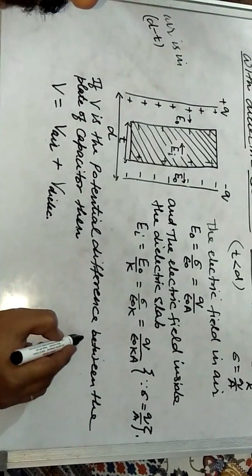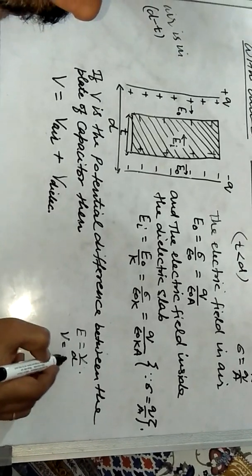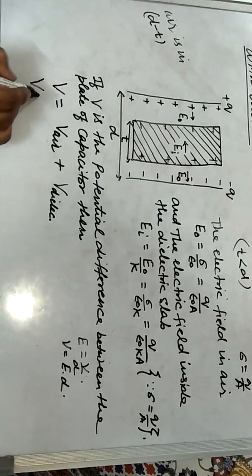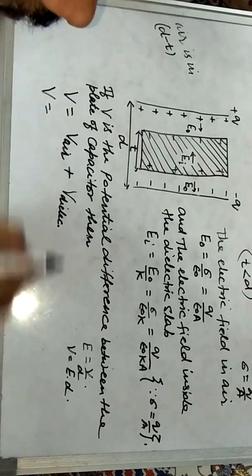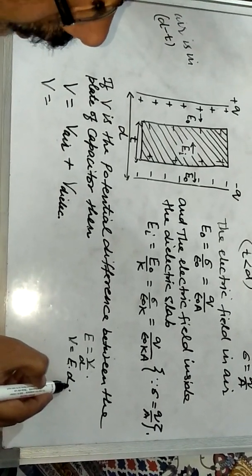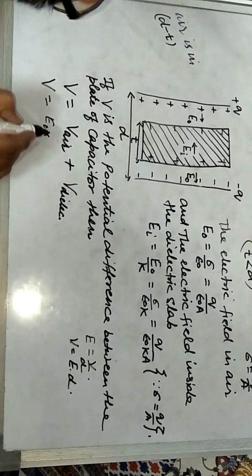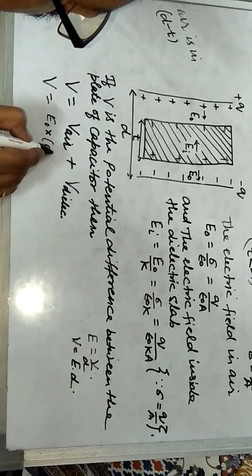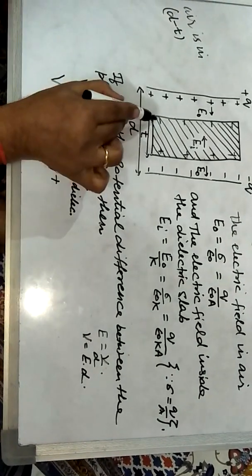I hope all of you know the formula: E is equal to V by d, so V is equal to E into d. It means the total potential difference V across the plates of a capacitor, V in air, means E in air into the distance of the air space. E in air is E naught, and the distance of air is d minus t, plus the potential difference across the dielectric slab.